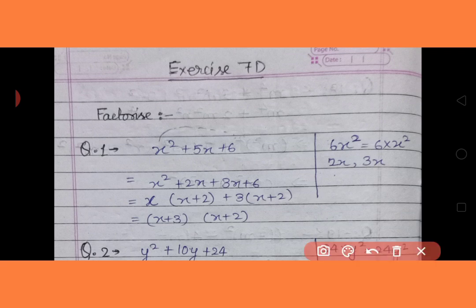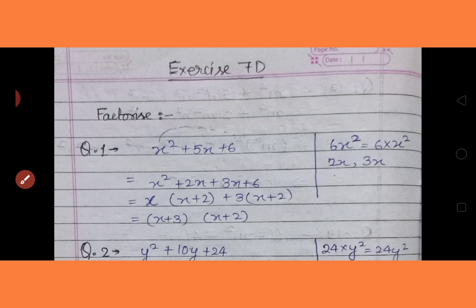Here, first step, we have to multiply the first term to the third term. As I have multiplied here, it became 6x square because x square is multiplied with 6. And now we have to break 6x square in two parts whose sum will be 5x and multiplication will be 6x square.